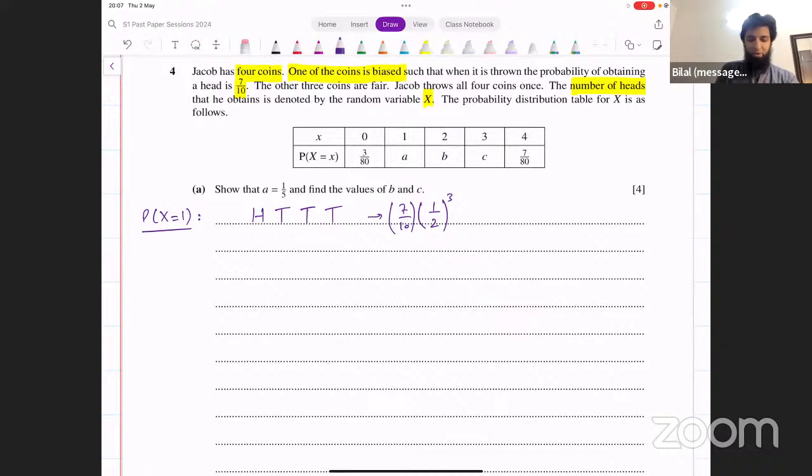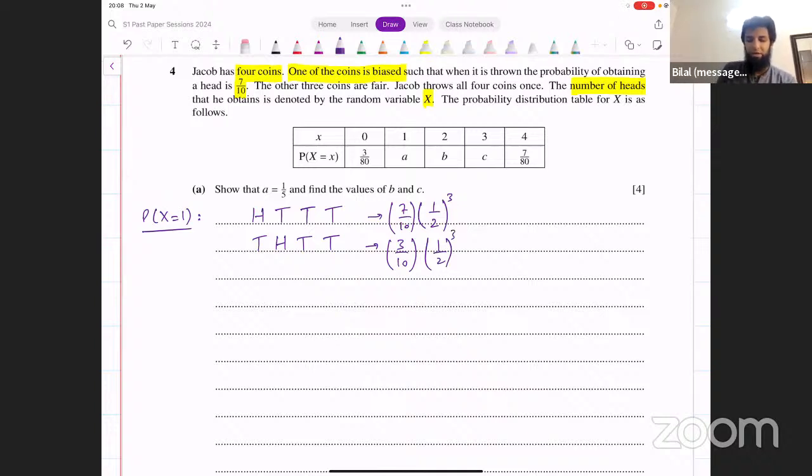Now, that's one possibility. Then another possibility could be that the first one is a tail and the second is a head, the third is a tail, the fourth is a tail. What would you get in that case? If the first one is a tail, what's the probability for that? 3 over 10, right? That's the biased coin. And then the probability for the second one being heads and the third being tails and the fourth being tails, they're all the same because they're fair coins. These probabilities are all the same. It's going to be 1 over 2 into 1 over 2 into 1 over 2. That's 1 over 2 raised to the power 3.